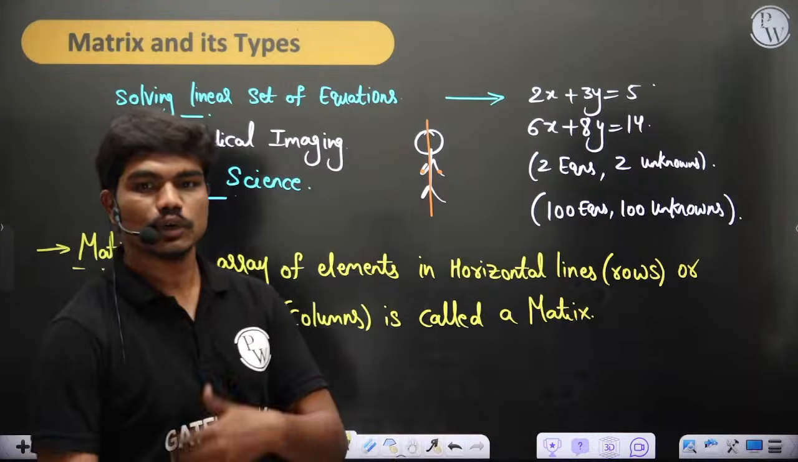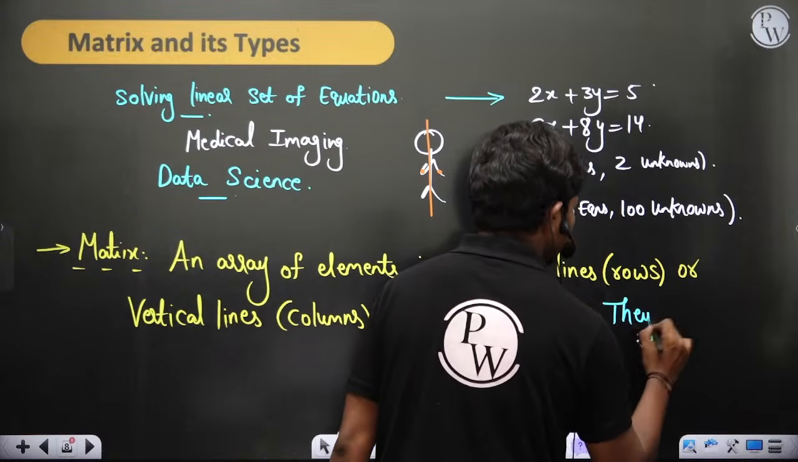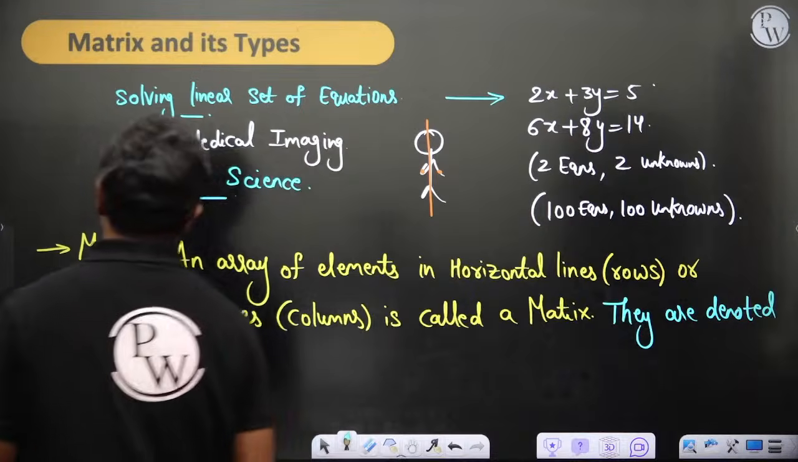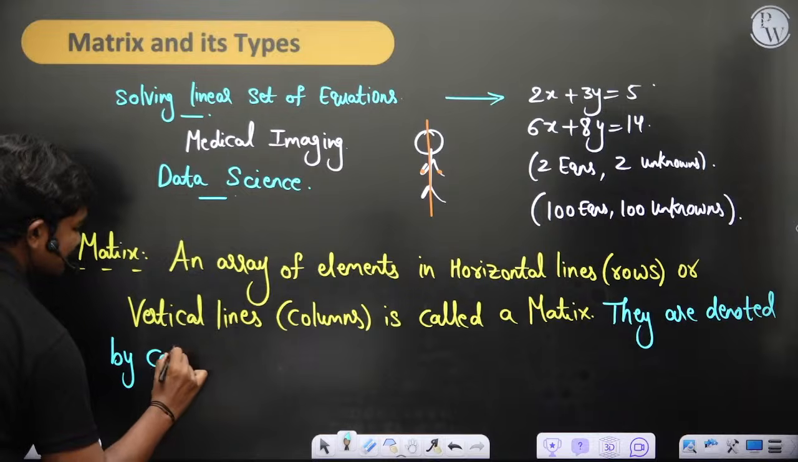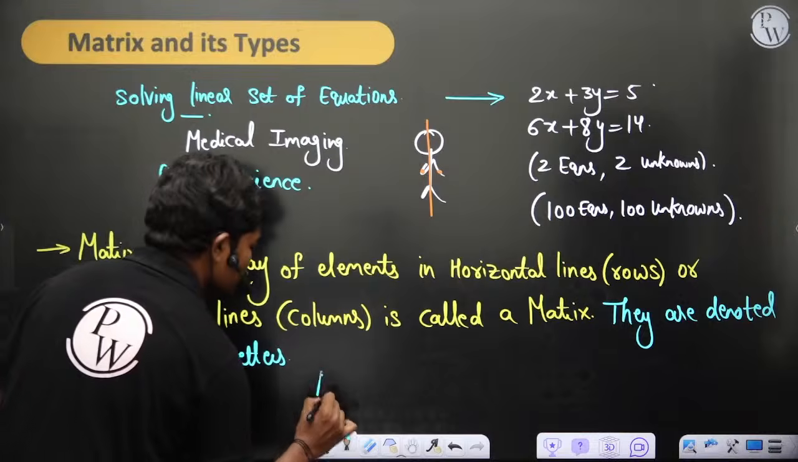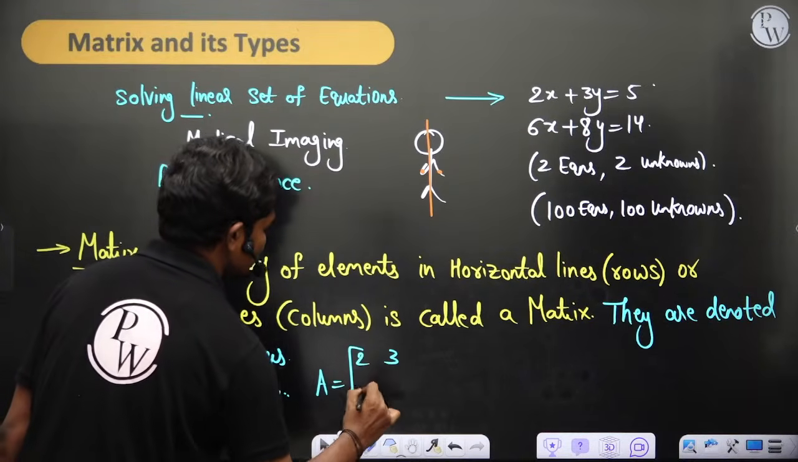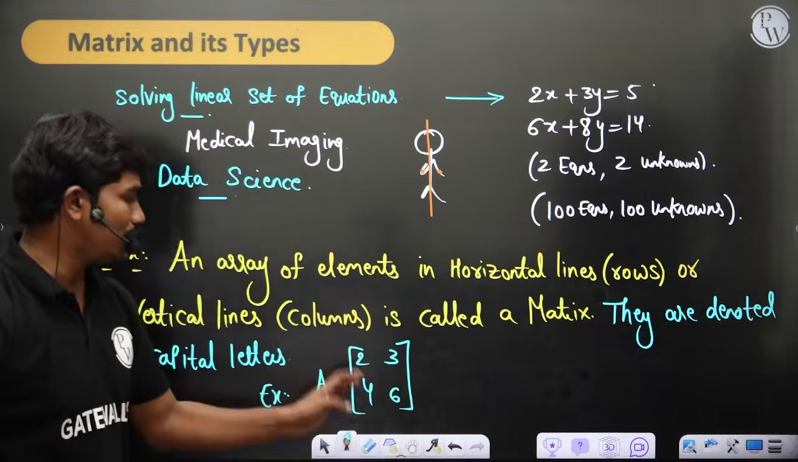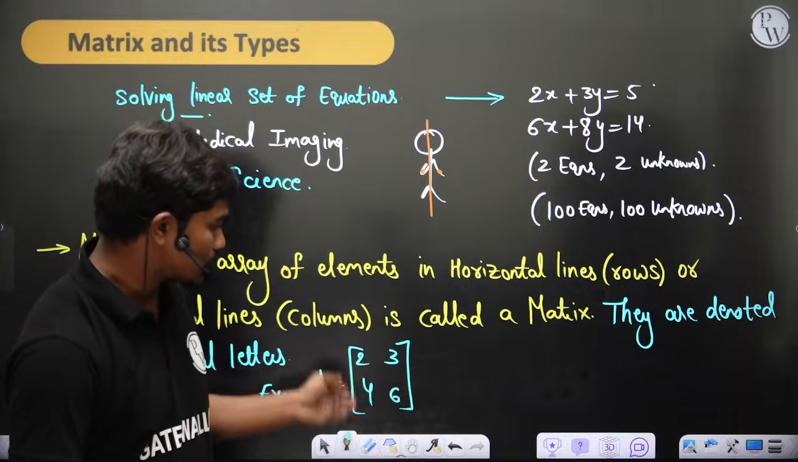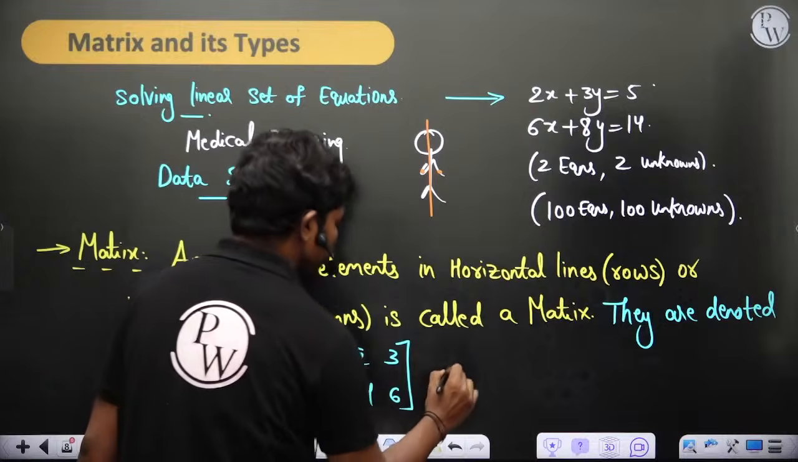In general, matrices are denoted with capital letters. Let me give some classical examples. A is equal to, say, 2, 3, 4, 6. Here we have elements 2, 3, 4, 6. We have arranged them in horizontal lines, which are rows, and vertical lines, which are columns, of course. Similarly, the entries inside the matrix can be alphabets.